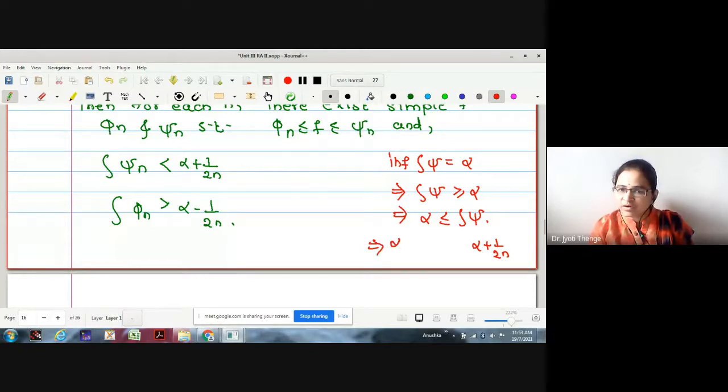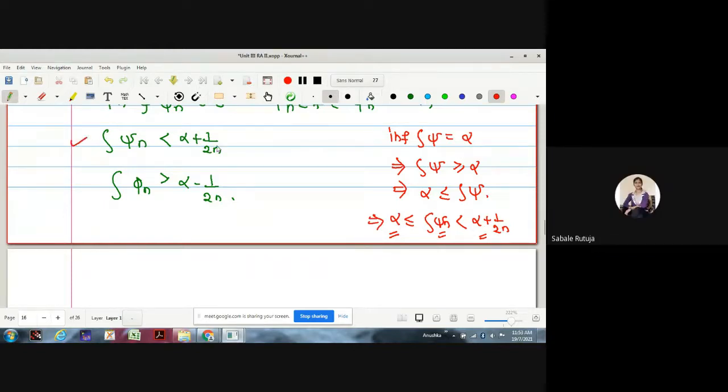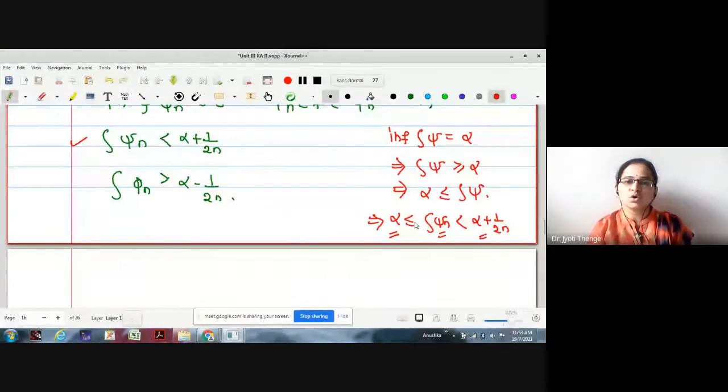Then we are finding one function psi n whose integration is less than alpha plus 1 upon 2n. For every n such a psi n exists. That is our job: to find a function whose integration lies between alpha and alpha plus 1 upon 2n. Is the point clear?